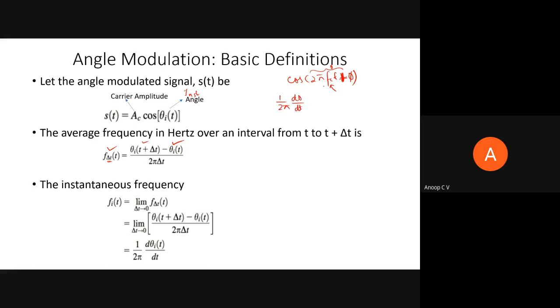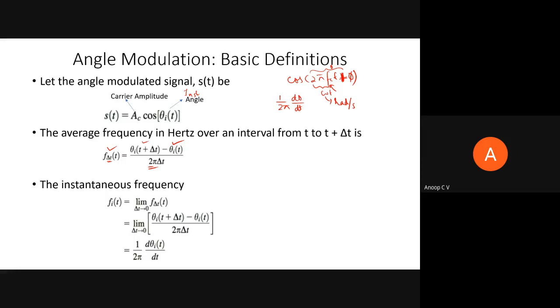This is cos(omega t), where omega is the angular velocity, with unit radians per second. We are interested in frequency, which is omega by 2 pi. That is why we have this 2 pi. This is how we define the average frequency.